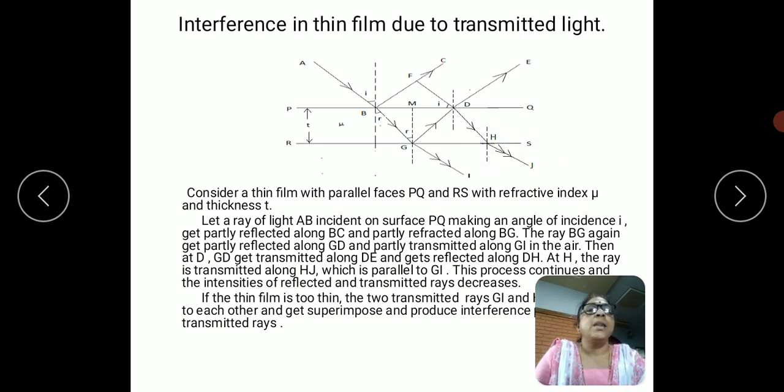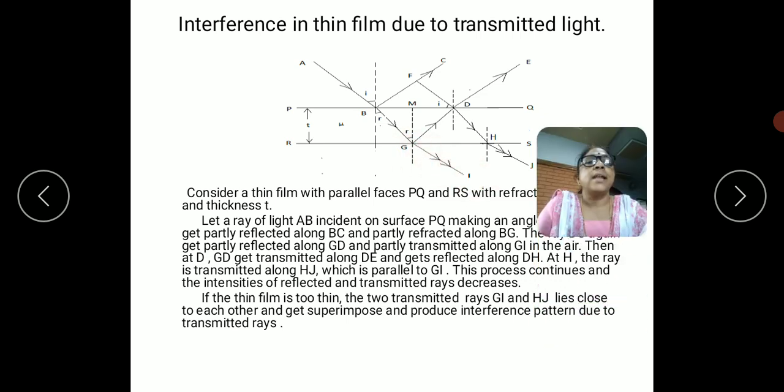In this way multiple reflections occur. Here the transmitted ray DE and the reflected ray BC are exactly parallel, and also the transmitted ray HJ and the ray GI are exactly parallel.